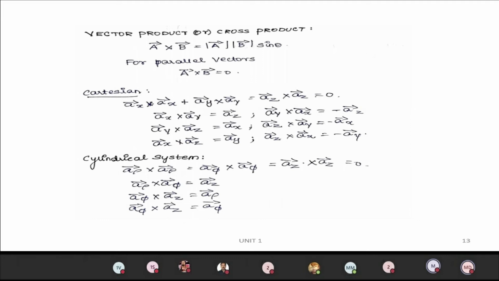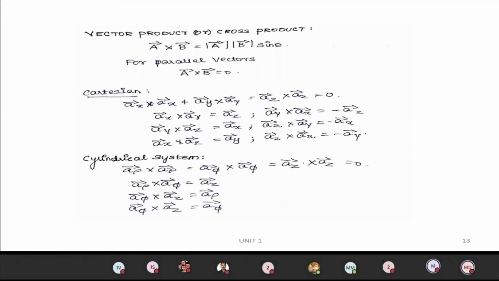Next, if you take the cross product of unlike values, ax cross ay, in the dot product it is 0, but here ax cross ay equals az. And if it is interchanged, ay cross ax, then it will be minus az.